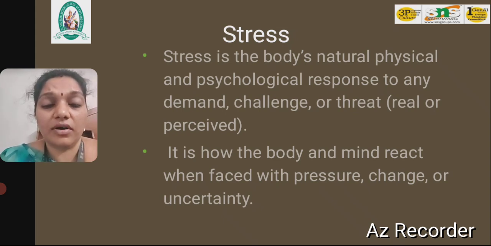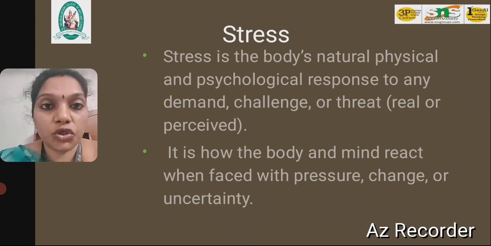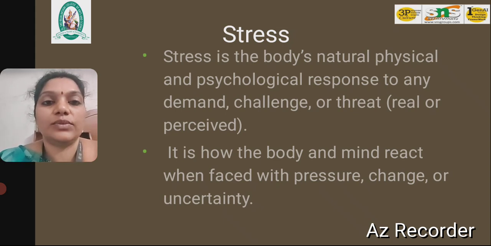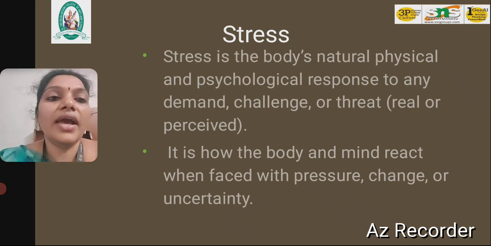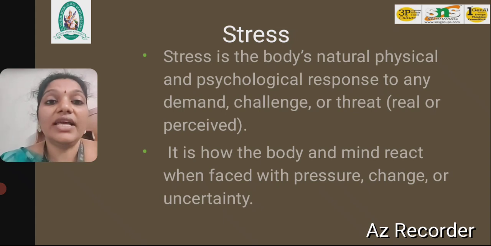An individual gets stressed because of things which they could not satisfy, or could not achieve in proper time. So it is very natural to everyone, and it is a natural response by both the physical and psychological mind. It is also a matter of perception, how we perceive things. It is how body and mind react through our perception. Only then do our body and brain give signals to our body, and because of that signal we react.